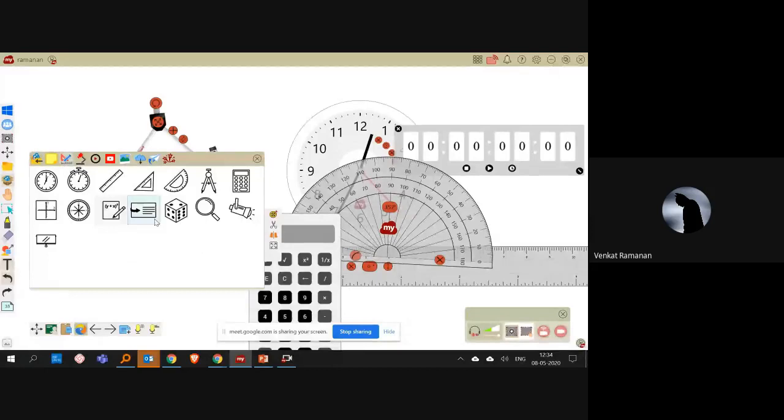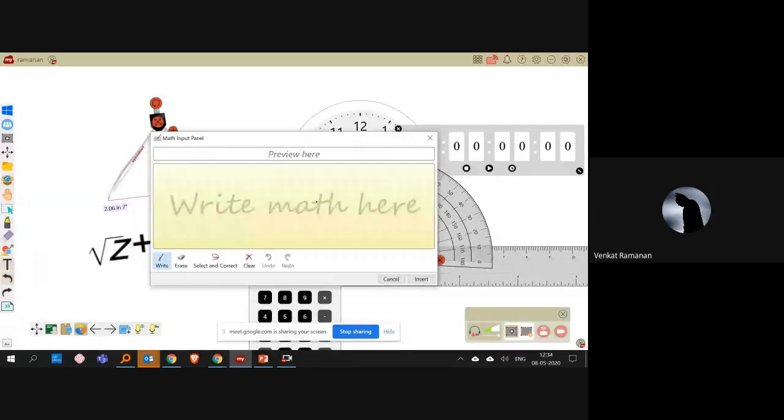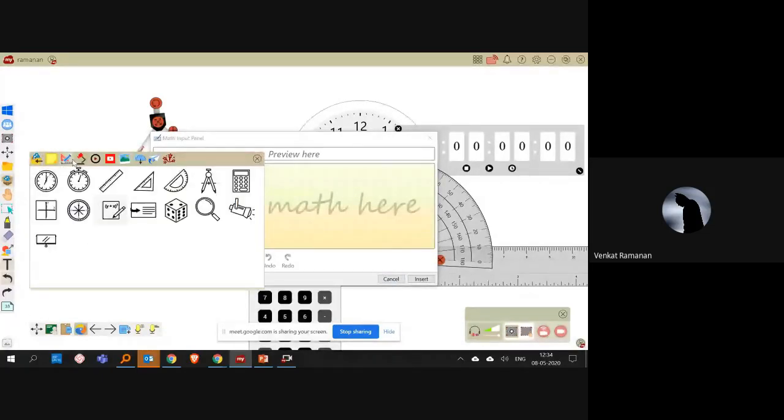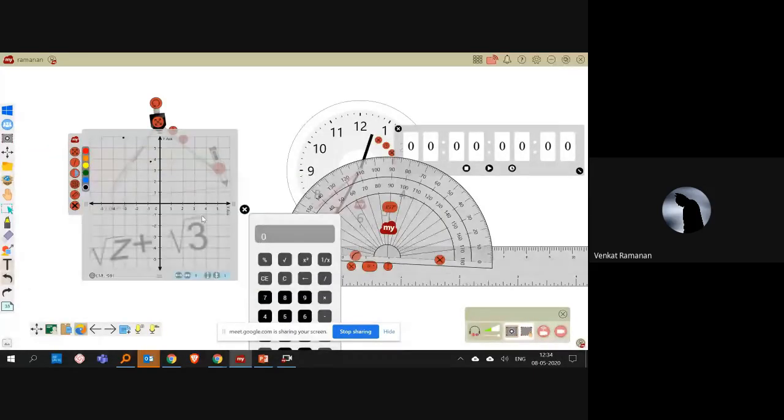In that way, we also have a graph. Sorry. The graph can be imported onto the board, and then again you can increase the size of the graph sheet as needed.